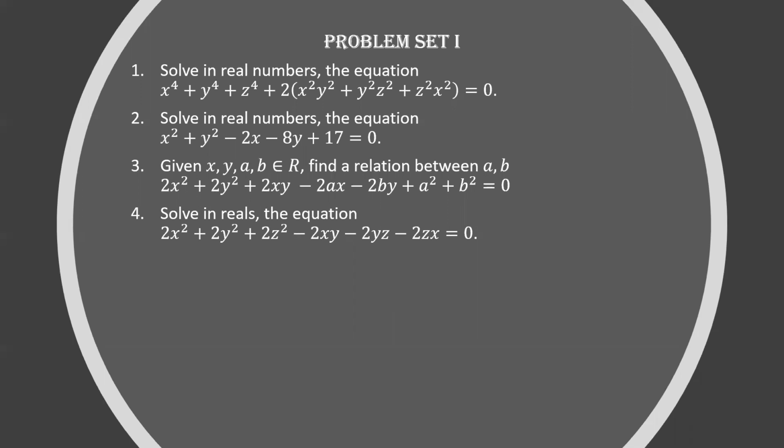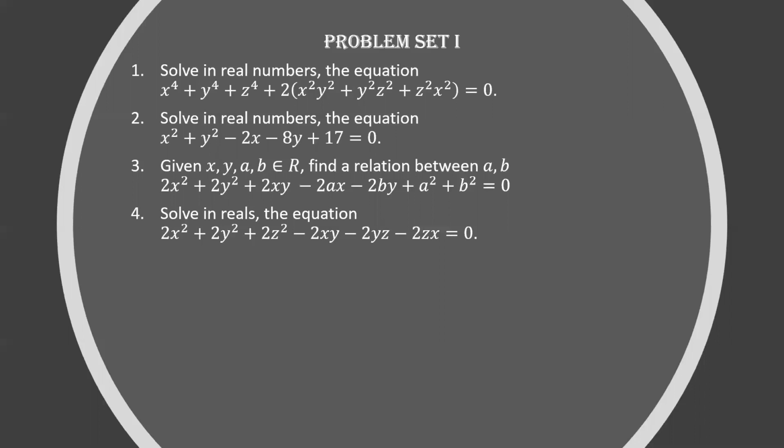What is the minimum value of a square plus b square? If you got the answer, please put it in the chat, or if you want to tell in front of everybody, I can unmute you and you can tell the answer. Okay, I think nobody knows. I'm assuming no one knows. The minimum value of a square plus b square is 0, because a square's minimum value is 0 and b square's minimum value is 0. So a square plus b square has minimum value 0.